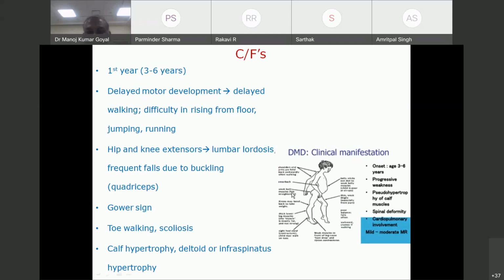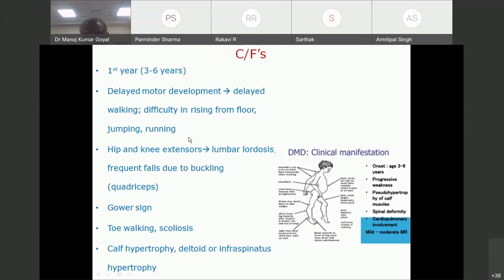Now we come to the clinical features. See, most of the muscular dystrophies present with weakness of proximal muscles. I am taking Duchenne as a prototype. The usual onset is 3 to 6 years of age, but it can present at any age. The classic symptoms in Duchenne are at least delayed walking. Because of proximal muscle weakness, they will have difficulty in rising from floor. They will have difficulty in jumping as well as running.